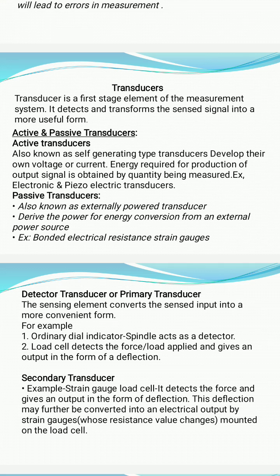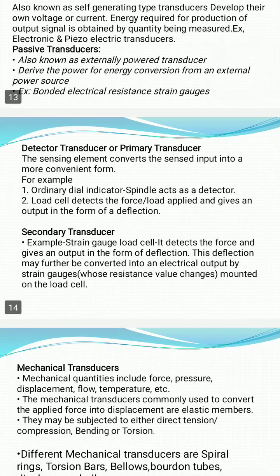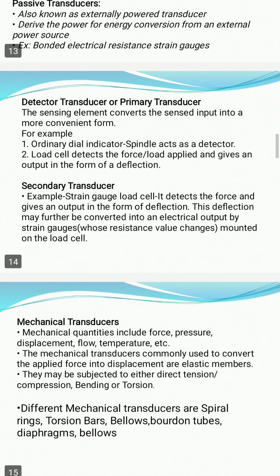What is a passive transducer? Passive transducers need an externally powered device. They need some device to generate voltage or current. They don't become active on themselves. Hence, they are called passive transducers. Correct? Now, other than the active and the passive transducers, the transducers are further divided into primary transducers and secondary transducers.